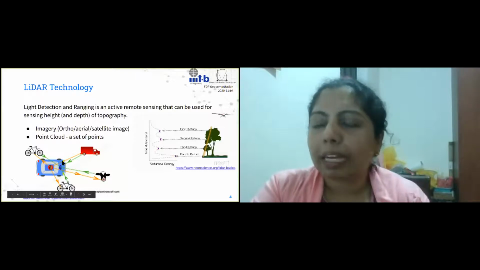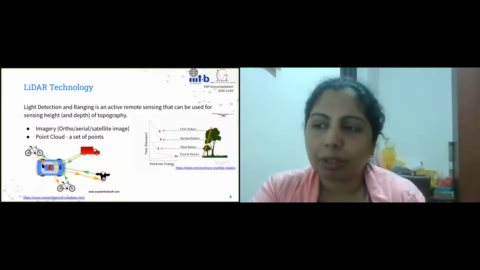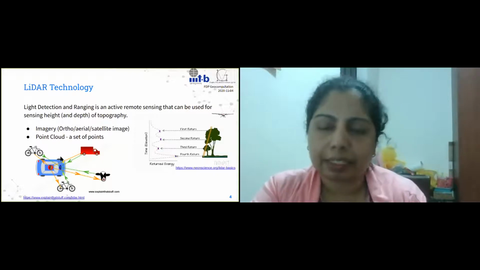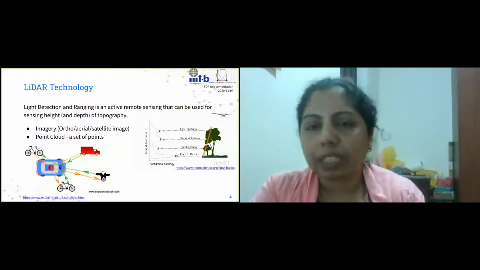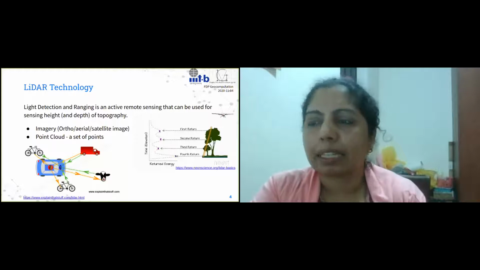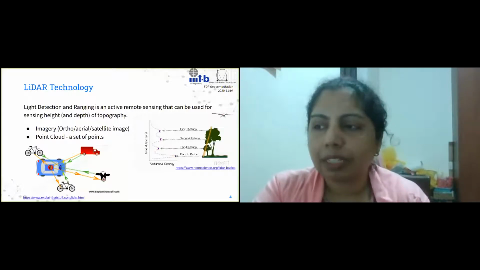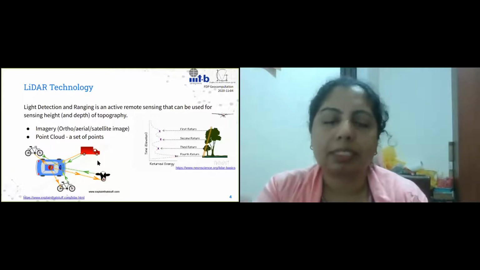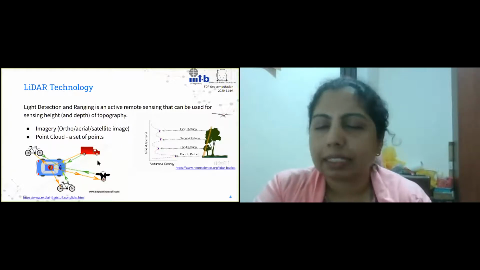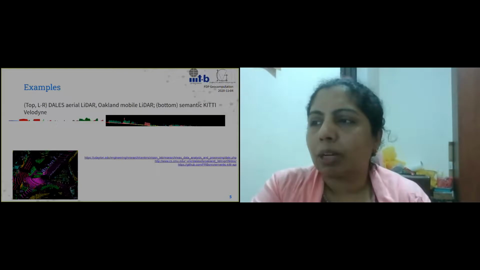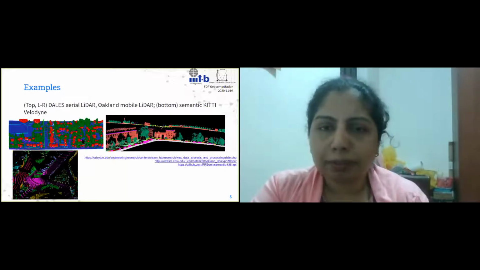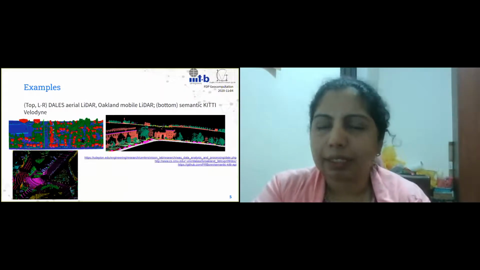So the kind of sampling you get when you see vehicle LiDAR data and when you see airborne LiDAR or terrestrial LiDAR is very different, right? That's mainly to do with the way in which the sensor is placed, the sensor moves, and the sensor collects the data. Okay. Now, these are examples of how LiDAR data sets themselves look.